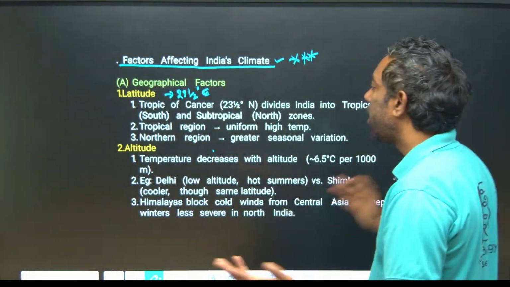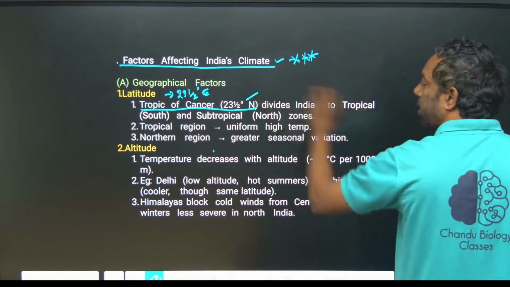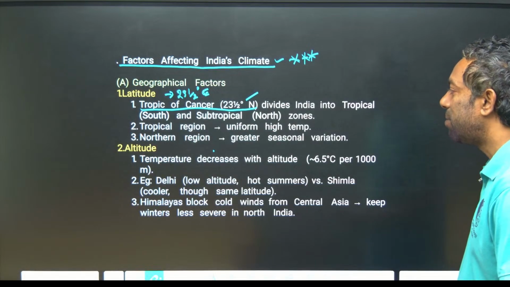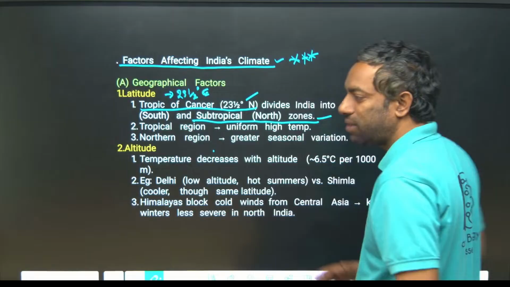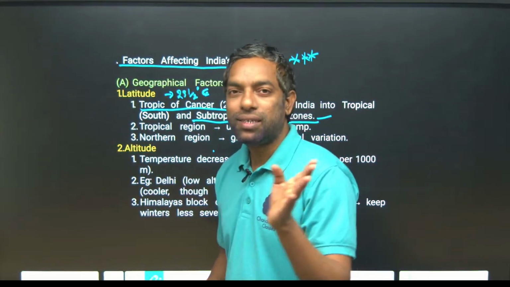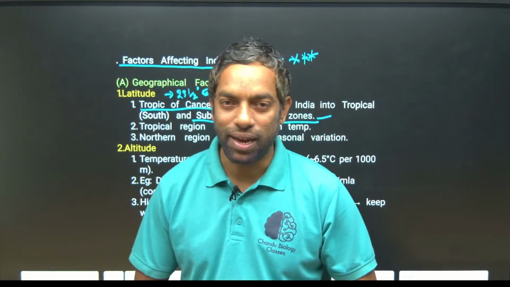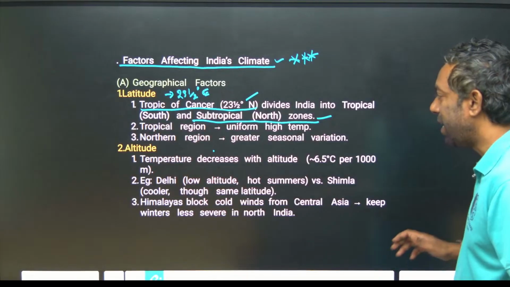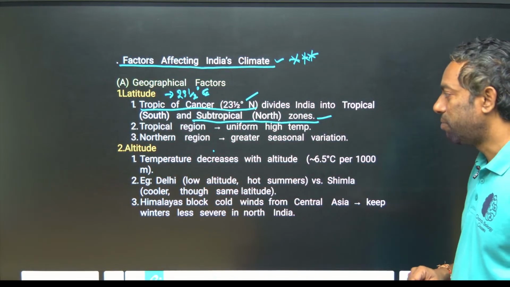The Tropic of Cancer we can call the northern latitude. It divides India into the tropical south and subtropical north zones. India is mostly tropical guys, just Jammu Kashmir, Sikkim, these states come under the subtropical area. The tropical region has uniform high temperature, while in the northeastern region greater seasonal variation takes place.